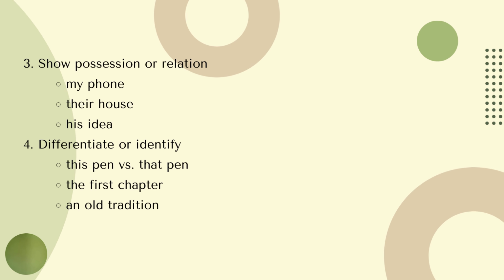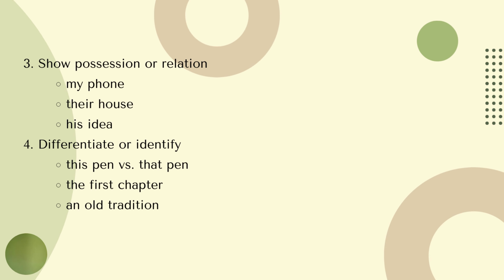I'm sorry, you can recheck your material about pronouns, but the words like my, their, his are different from the pronouns mine, theirs, hers, because my functions as an adjective, so it needs a noun after that. Or it can be used to differentiate or identify.